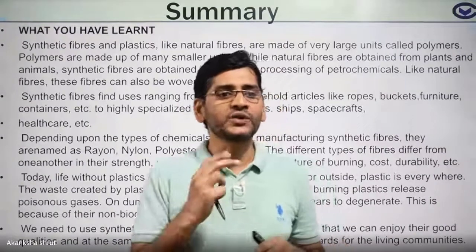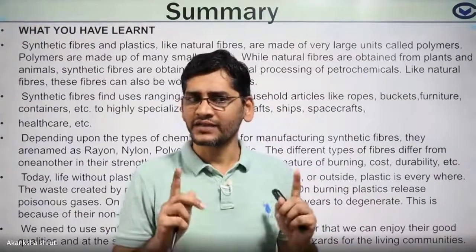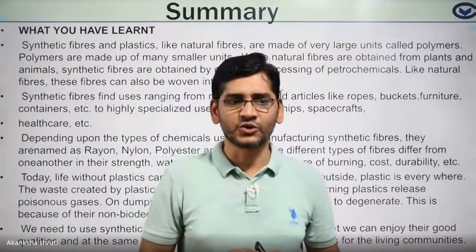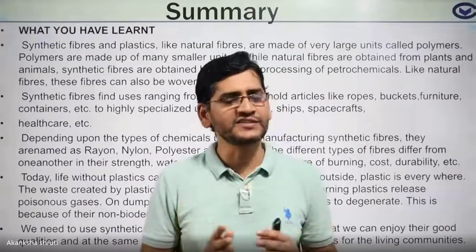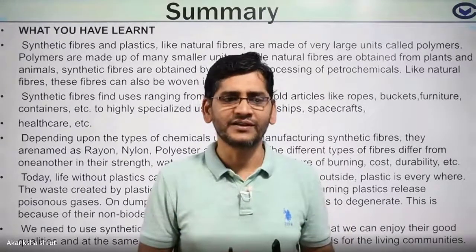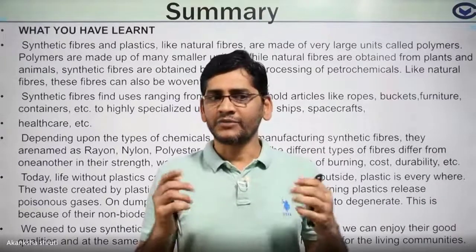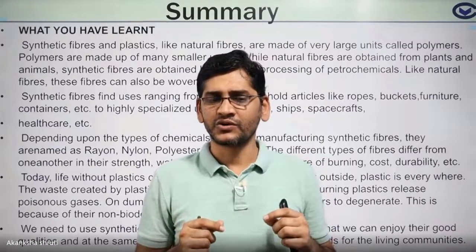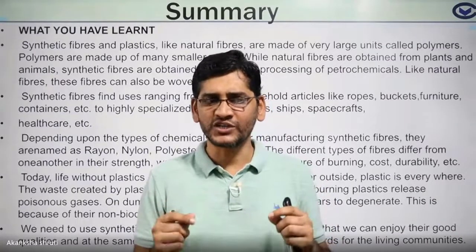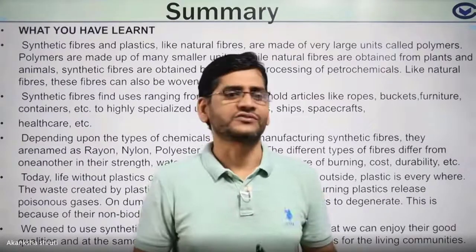Plastics are of 2 kinds: thermoplastic and thermosetting plastic. Thermoplastic are those plastics whose shape can be changed easily by heating; they are flexible. And thermosetting plastics are those whose shape cannot be changed, which are very much heat resistant.